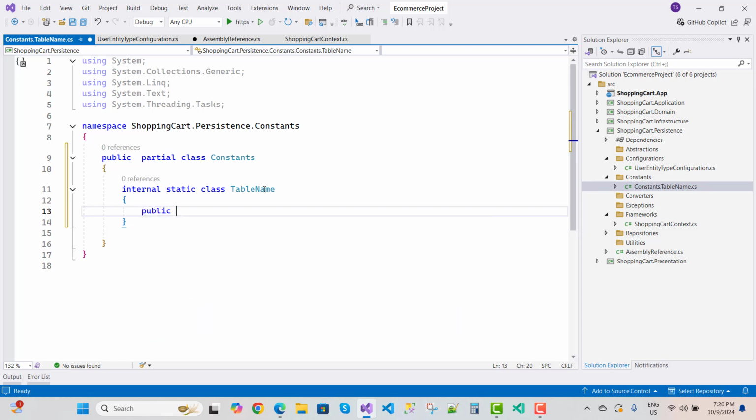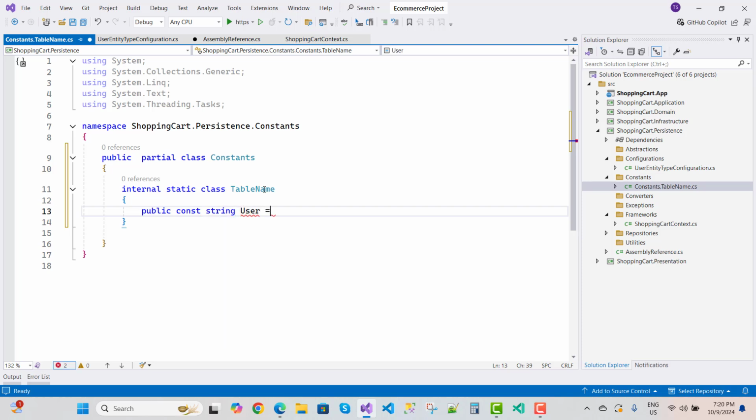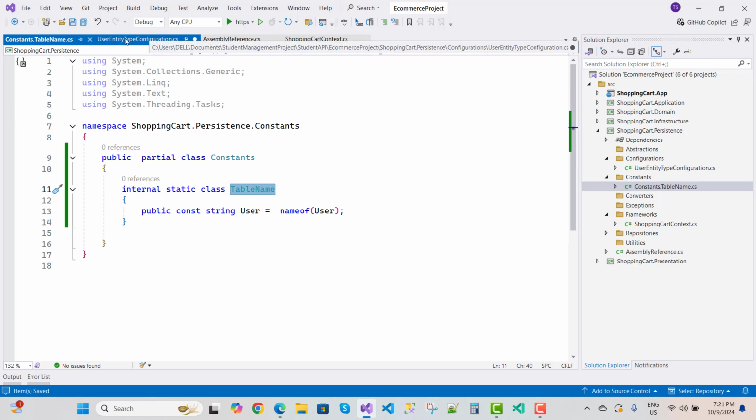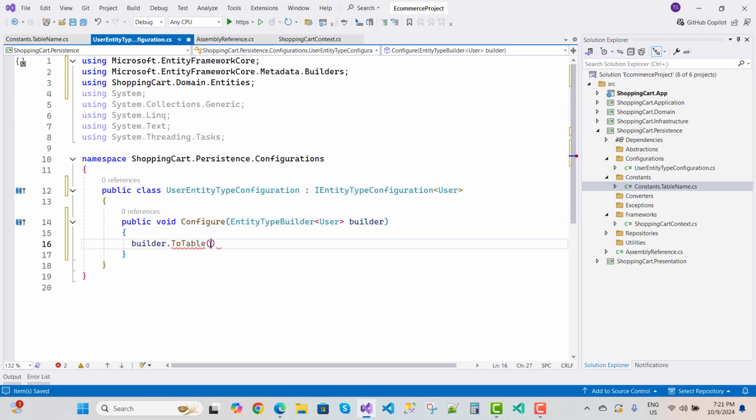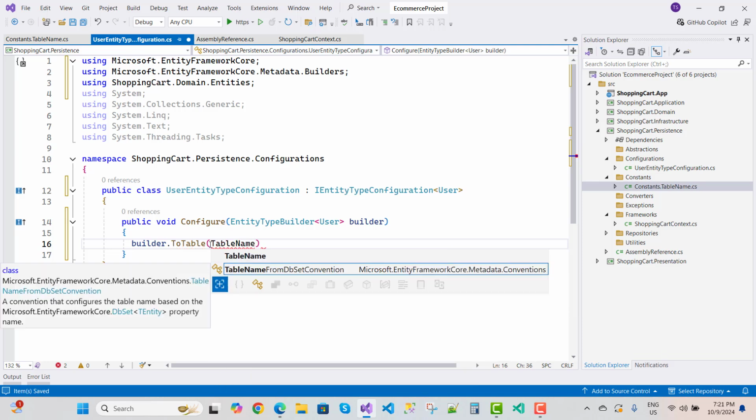So public const string User, and the name is User. Okay, so here we need to use TableName.User. So here we go for the entity type configuration, that is TableName.